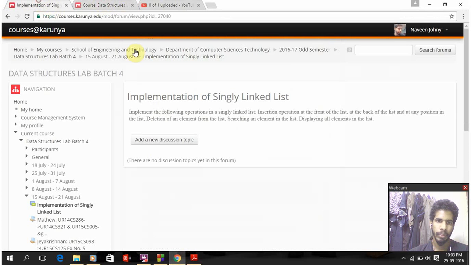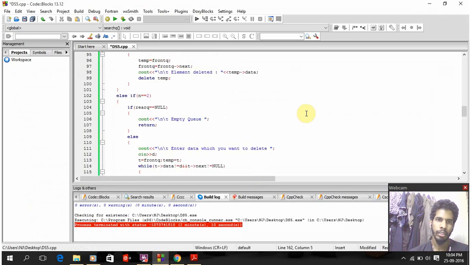So this is my problem statement. It's implementation of a single linked list. To implement a single linked list and do the operations as insertion at the front, at the back, and at any position. Then deletion of an element from the list and search elements of the list. And also I want to display all elements in the list. So this is my program.